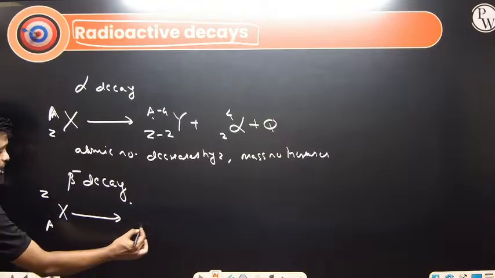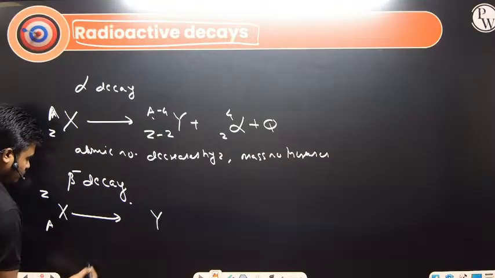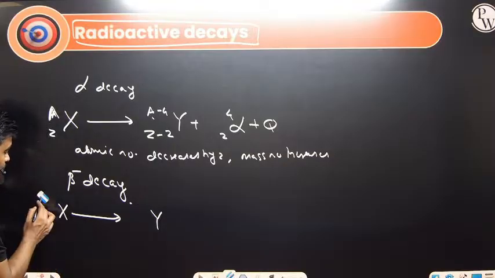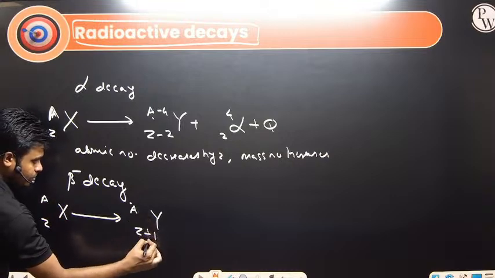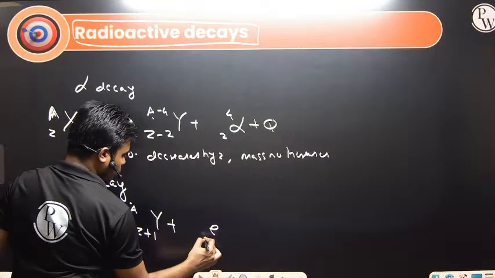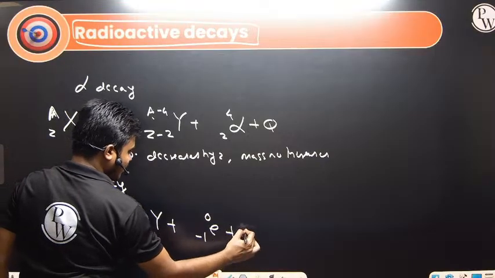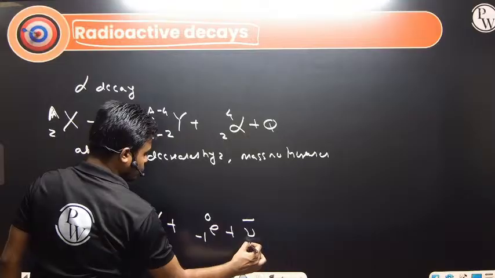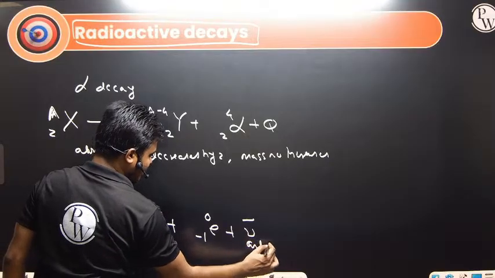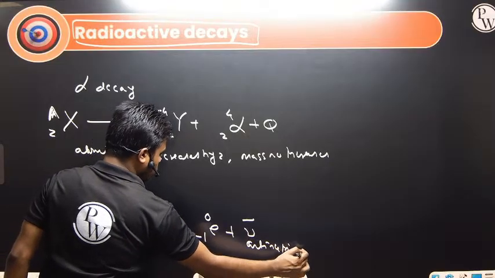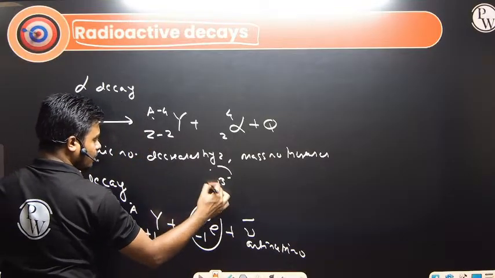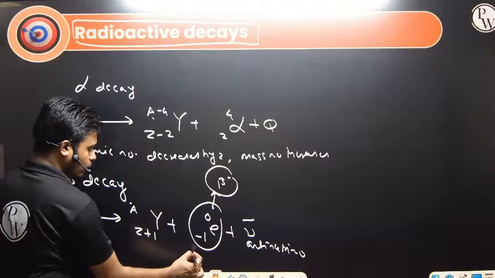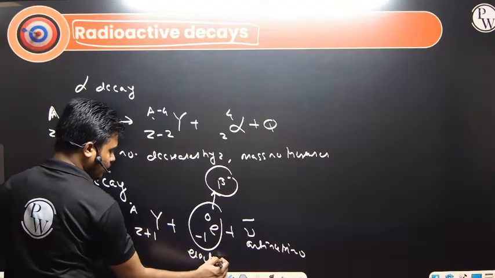So in this case, this will become Y, with Z plus 1 and A. Atomic number increases by 1, mass number remains the same, plus an electron, minus 1 and 0, along with the release of an anti-neutrino. And this is not the electron which is rolling around the nucleus, but an electron coming from the nucleus. That electron is what we define as the beta minus particle, or simply the electron from the nucleus.